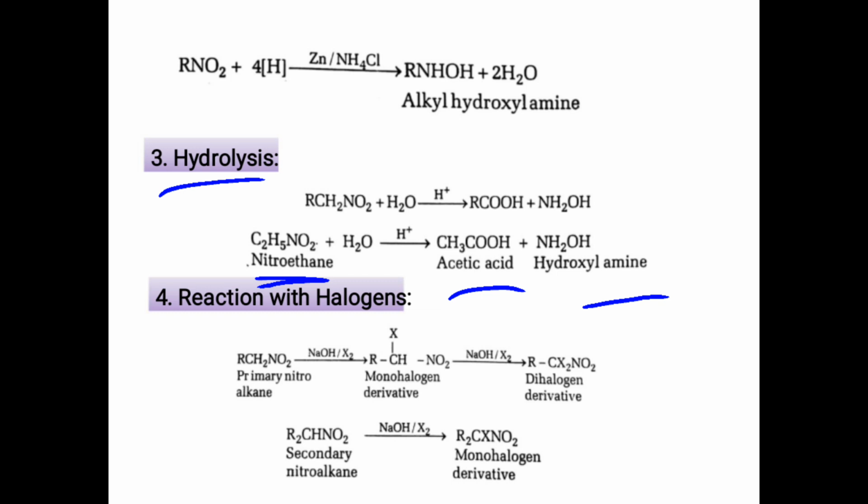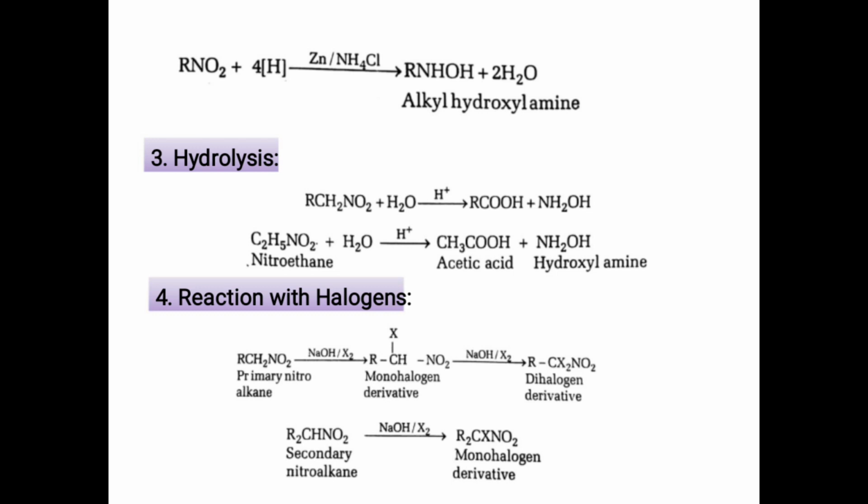Now the fourth chemical property is the reaction of nitroalkane with halogen. In the halogenation reaction, the primary and secondary nitroalkanes react with halogen in presence of NaOH.